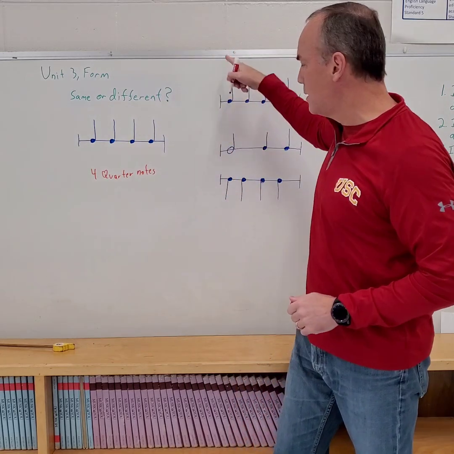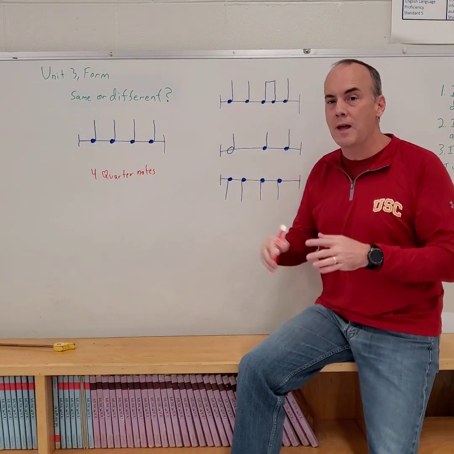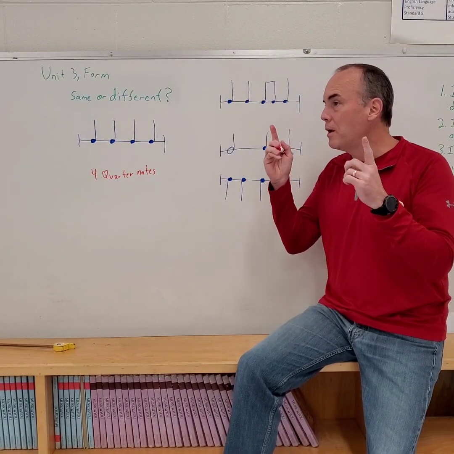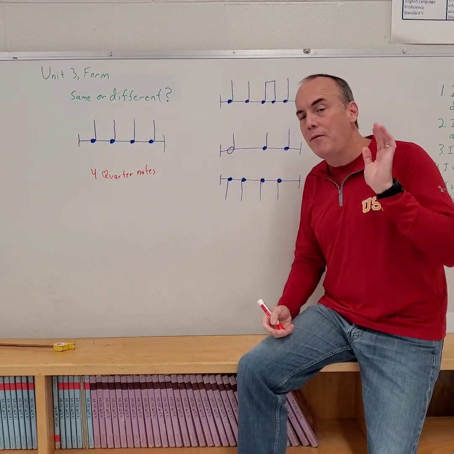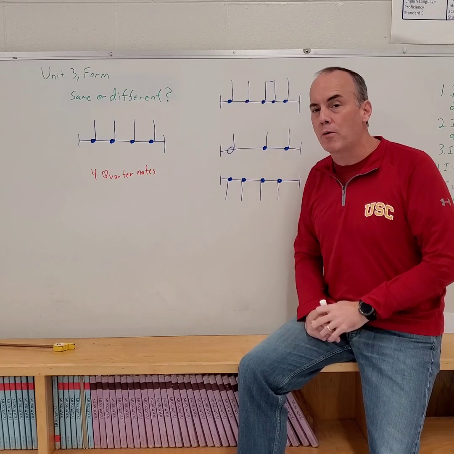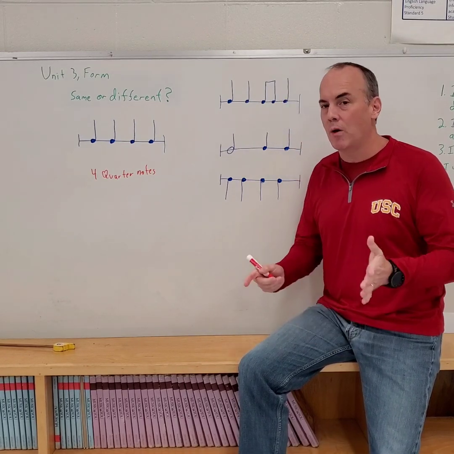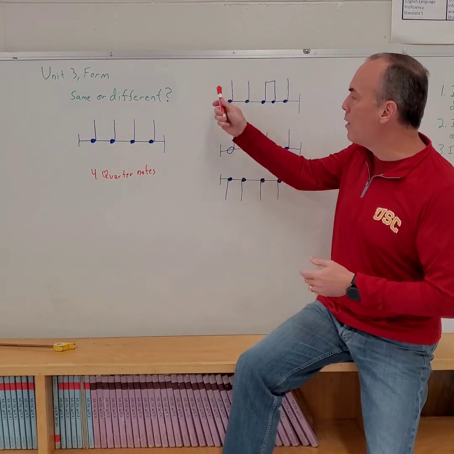Now, when we compare it to this over here, if it has 4 quarter notes, it is the same. It doesn't matter if it's going up. It doesn't matter if it's going down. If it has 4 quarter notes, it is the same. If it does not have 4 quarter notes, it is not the same. Okay?